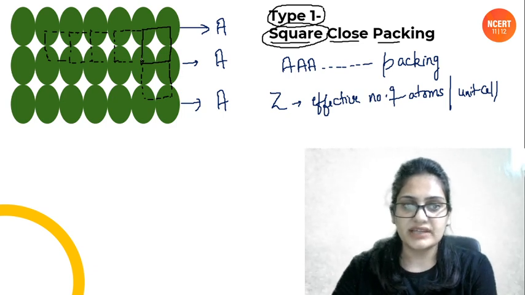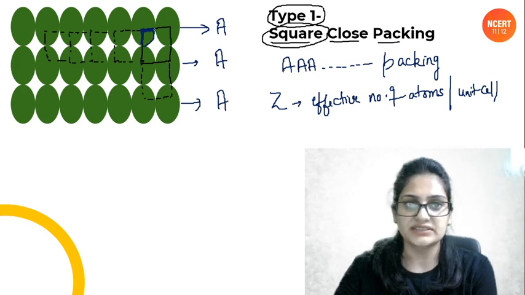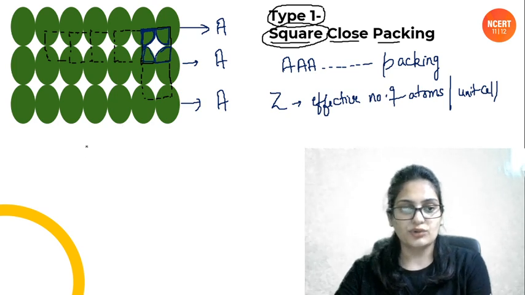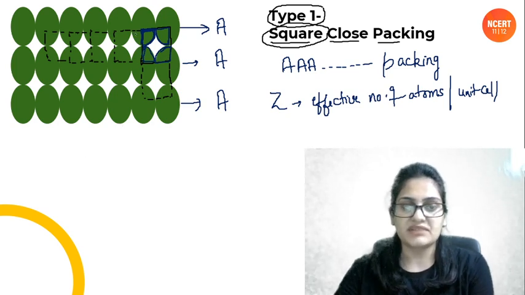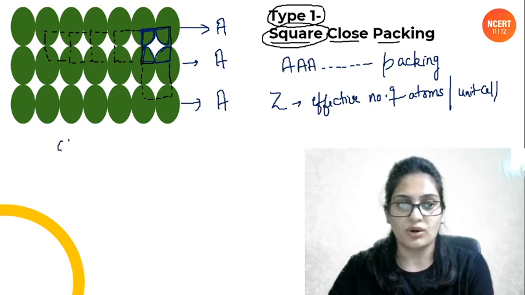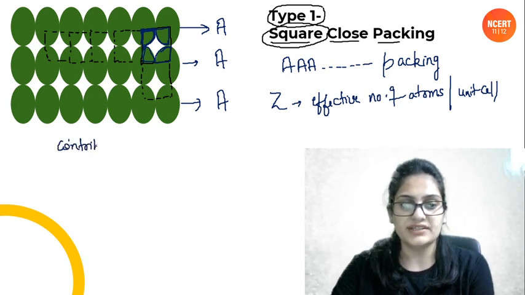Of course, this is our unit cell, and if you look at this atom, how much portion are we getting inside the unit cell? This is the 1/4 portion of this atom, right? 1/4 portion. Similarly, 1/4 portion of this atom we are getting in the unit cell. Similarly, 1/4 portion of this atom and 1/4 part of this atom, clearly, right? ठीक है. So each atom is present only at the corners, and the contribution or share of each atom